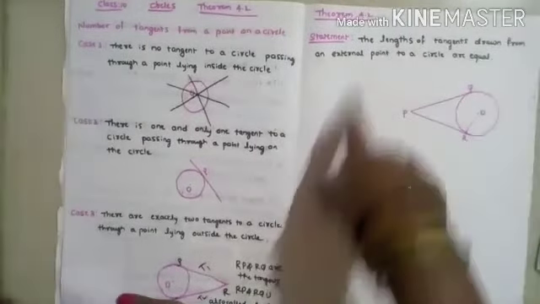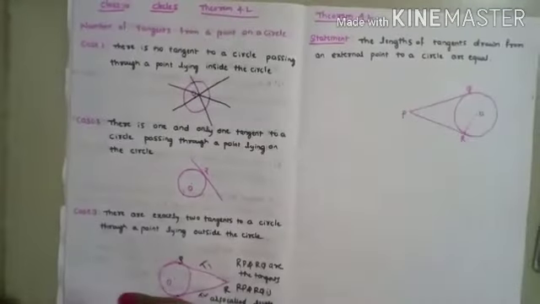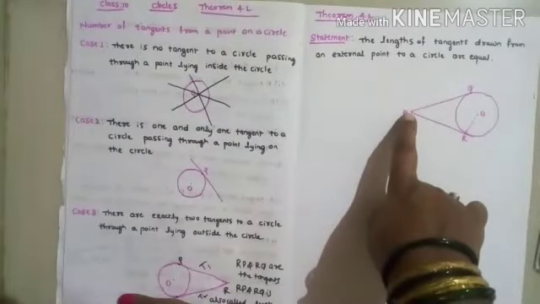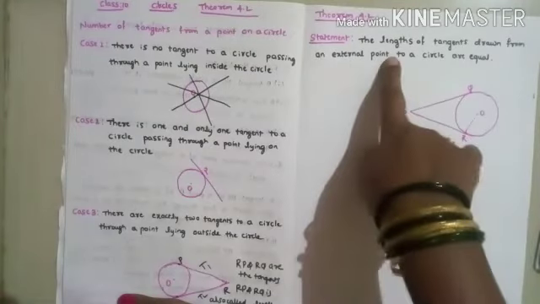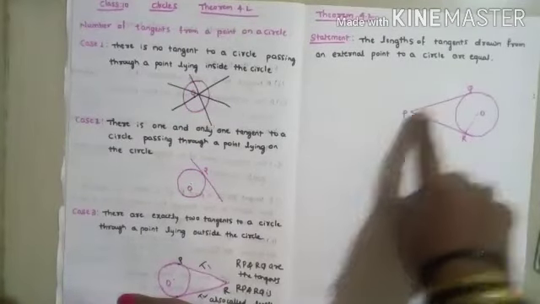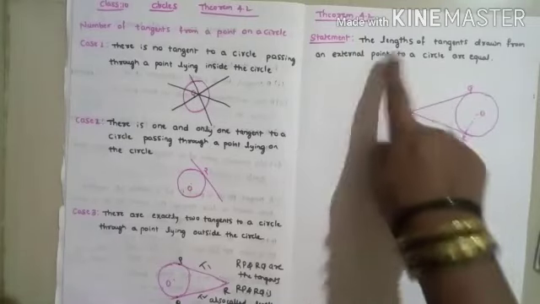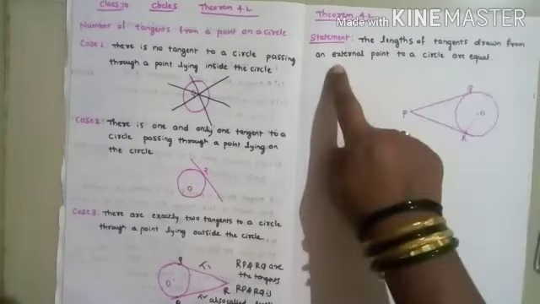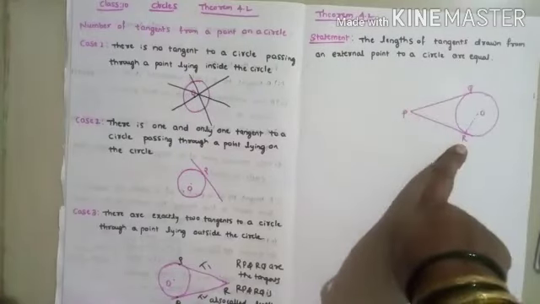They will ask the question as: prove that the lengths of the tangents drawn from an external point to a circle are equal. This is a theorem. The lengths of the tangents drawn from an external point, this P is the external point to the circle, are equal. Here we want to prove PQ is equal to PR. These both have the same length, we want to prove it.